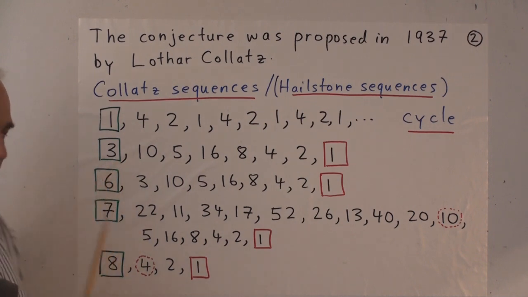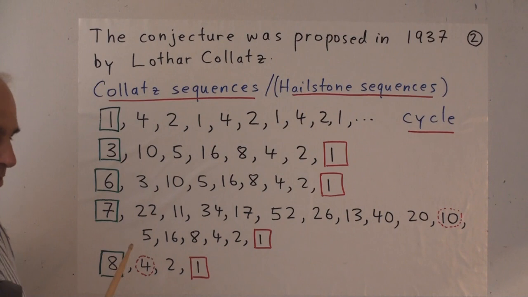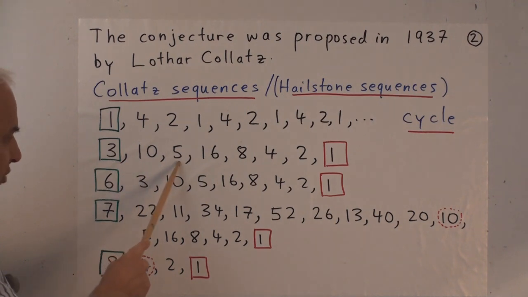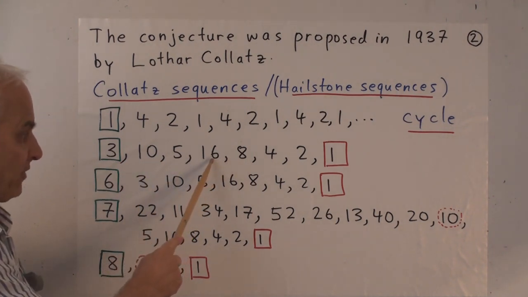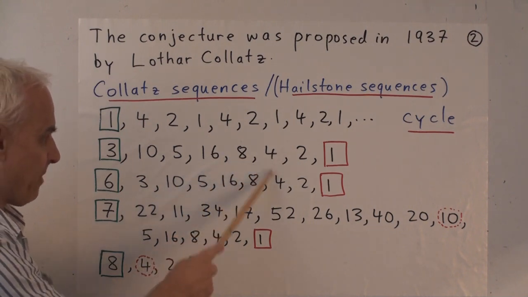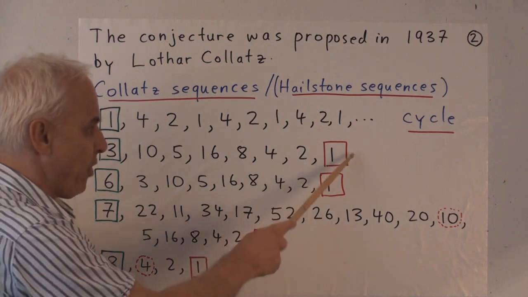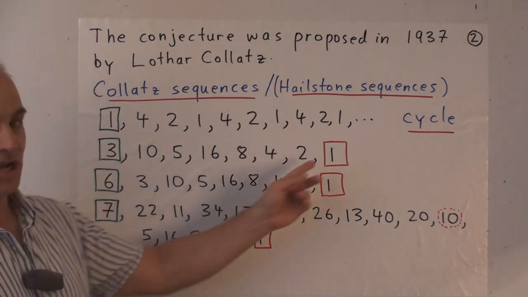All right, suppose we start with 3. We don't need to worry about 2. We already know what happens with 2. But with 3, the first thing that happens is multiply by 3 and add 1 to get 10. Divide by 2. Multiply by 3 and add 1. And that's a power of 2, so we divide by 2, divide by 2, divide by 2, and then we get 1. And at that point we can stop. We know that we're back to this cycle as the conjecture predicts.